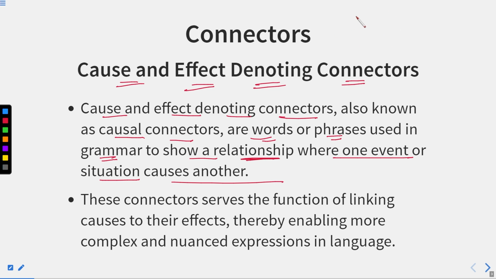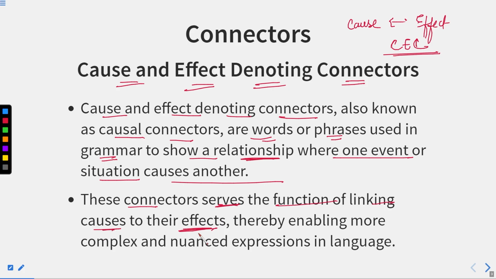It means a connector that joins a cause and its effect with each other. Okay, that connector is known as cause and effect denoting connectors. So we can say cause and effect denoting connector. These connectors serve the function of linking causes to their effects.